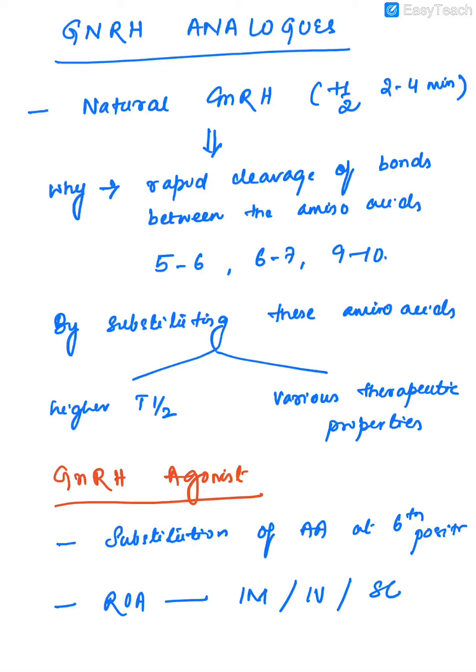I already told you it is a decapeptide. If we substitute the amino acid at the 6th position, we produce synthetic GnRH agonists. The route of administration of these drugs can be intramuscular, intravenous or subcutaneous, and I am missing intranasal.